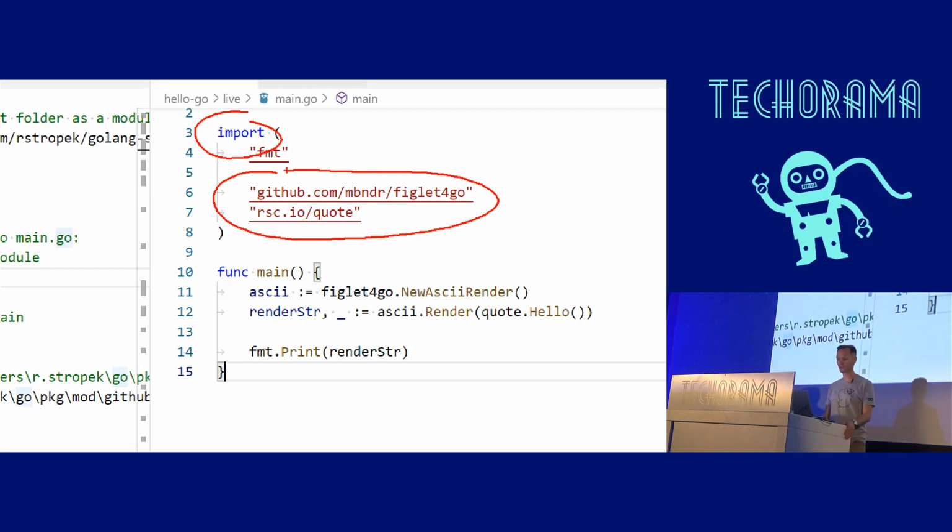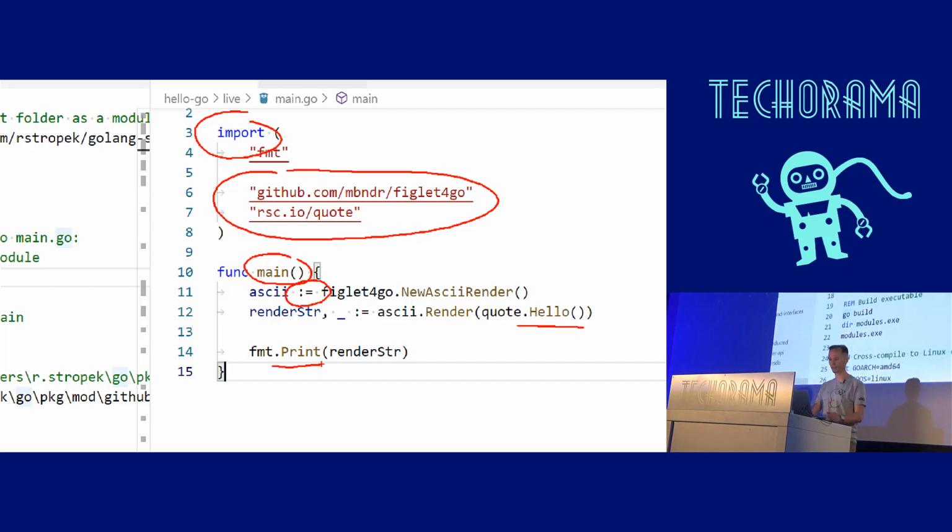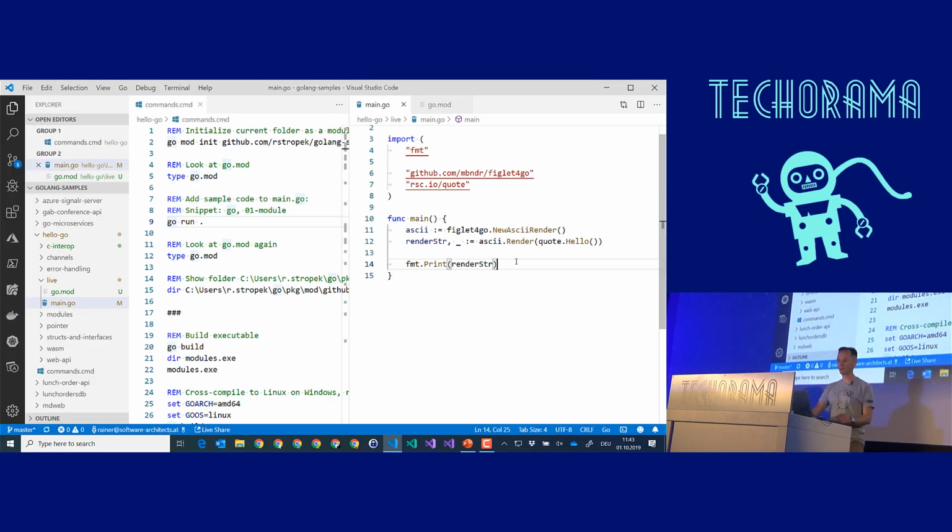And then I can just write some code. Here you see the main function. I will not go into the details. I think you can understand what this does. Understand this one. This was interesting for me. You know, I learned programming many, many years ago using Pascal, and now I see this declare and assign statement. This declares a variable and immediately assigns a value. And in this case, I'm creating an ASCII renderer from a tool called Figlet. It's an ASCII art generator, and then I render a message, hello world, from another component. That's all, and then I use the format.print in order to print that. So it's a kind of hello world on steroids.